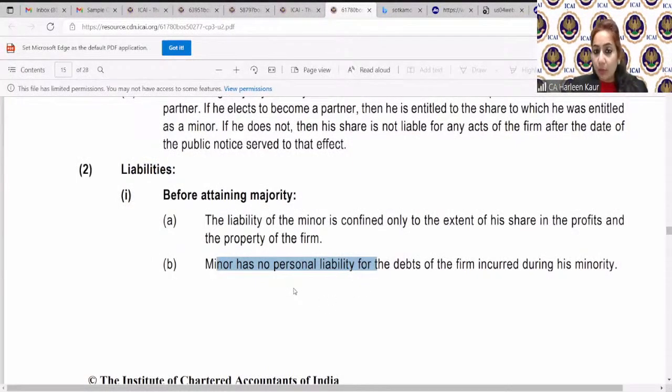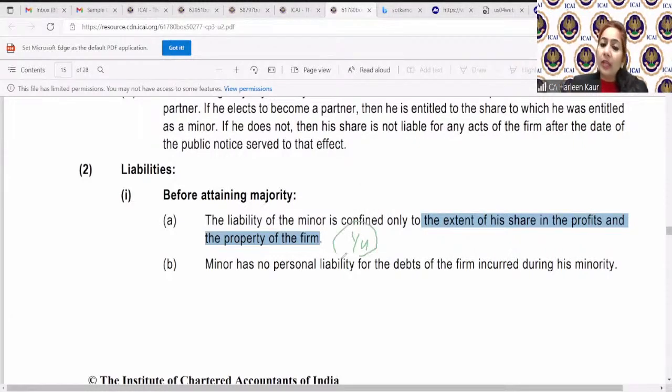Excellent. That means he's not personally liable. His liability is limited only to the extent of his share and profits in the firm. So if I have made you a partner for 1/4 share in the firm, then only for that 1/4 share of profits, you'll be liable, not personally liable. What is the meaning of unlimited liability?